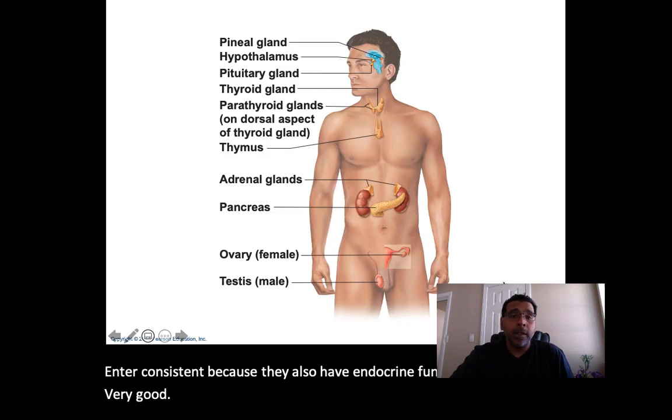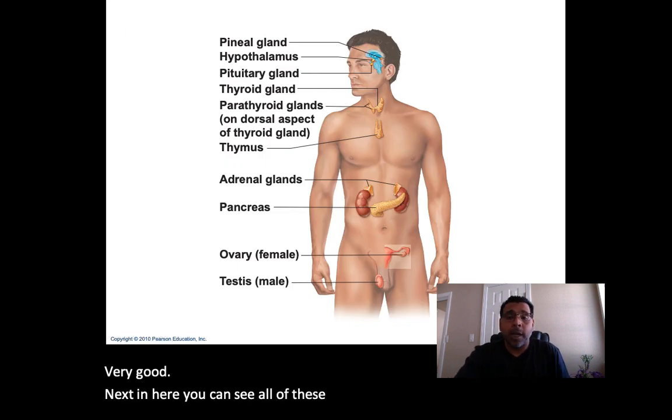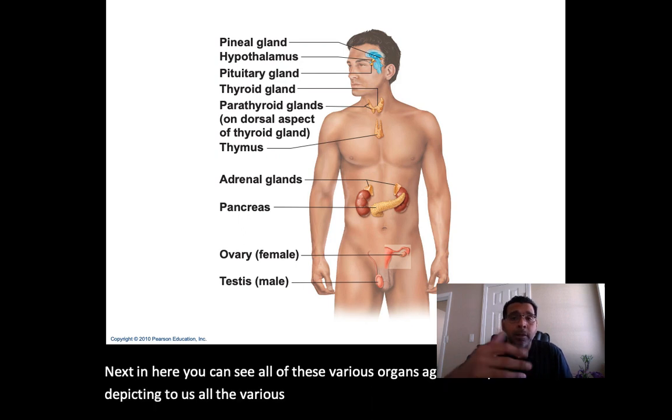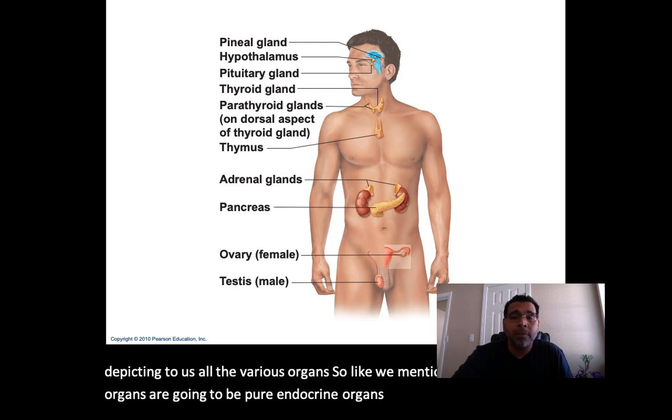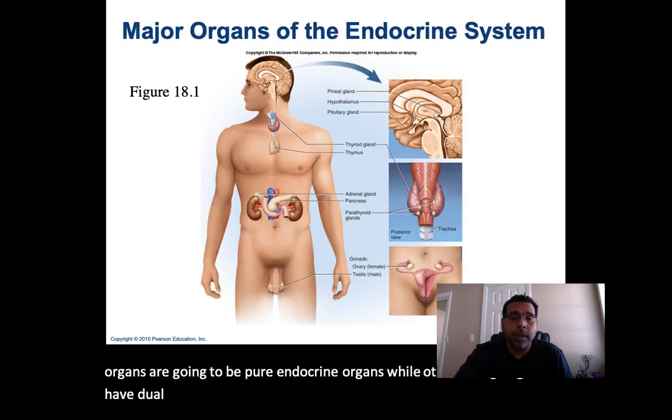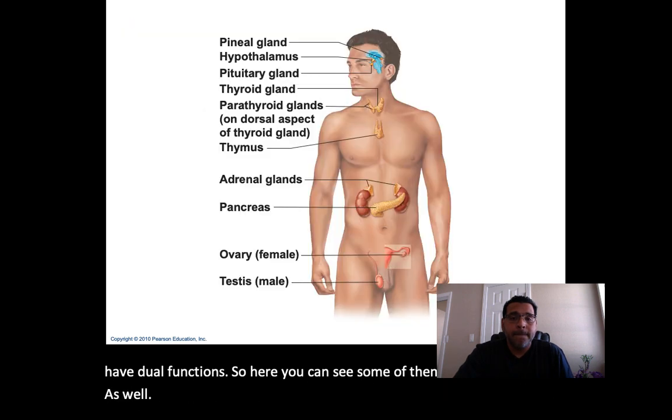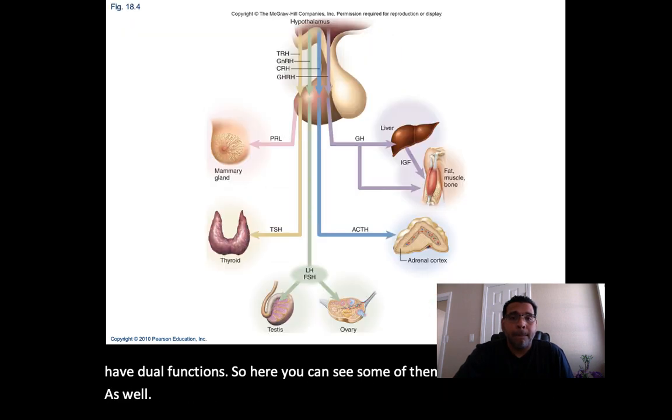Next in here, you can see all of these various organs again. Nice picture here depicting to us all the various organs. So like we mentioned, some of these organs are going to be pure endocrine organs, while others are going to have dual functions. So here you can see some of them as well. Let's go through and actually talk about each of these endocrine glands then.